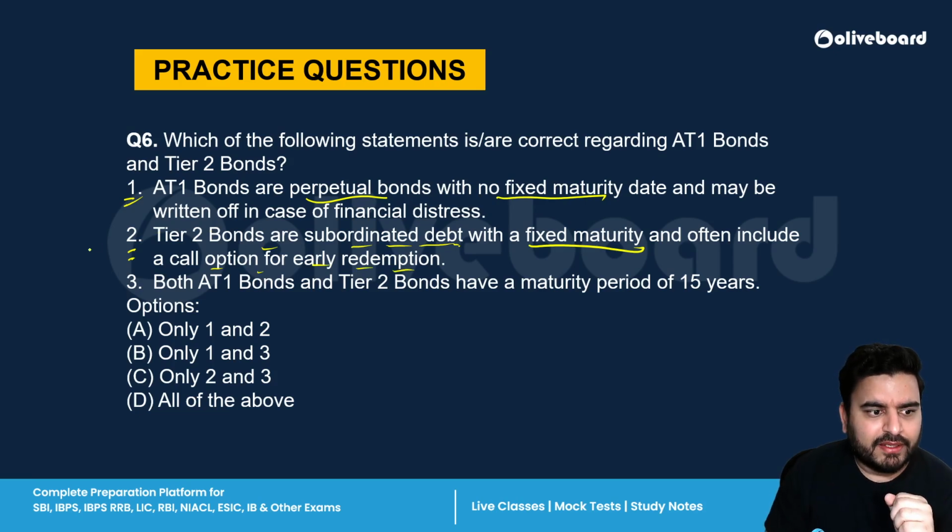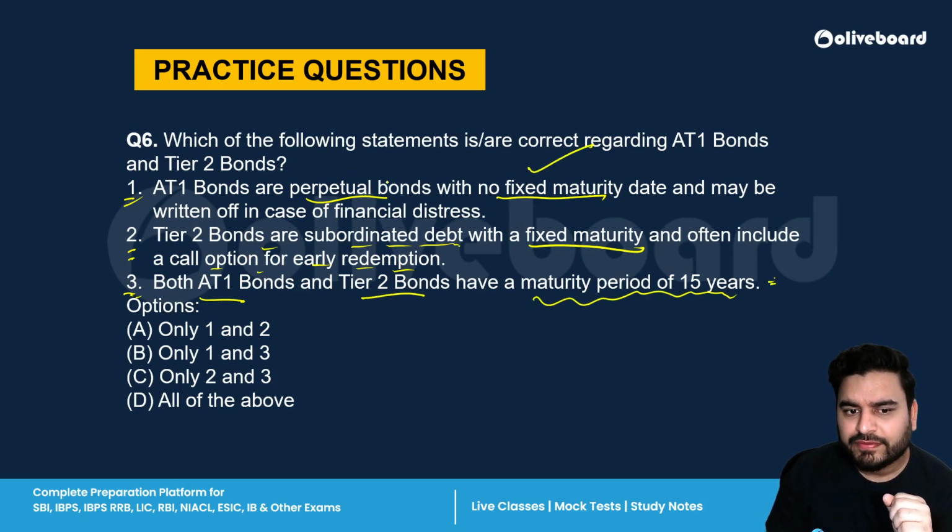Third, both AT1 bonds and Tier 2 bonds have a maturity period of 15 years. Now we will see how to eliminate things. In the first option, you are saying there is no fixed maturity for AT1 bonds, and here you are saying there is a maturity period of 15 years. It means one statement is incorrect. So the third statement here is incorrect.